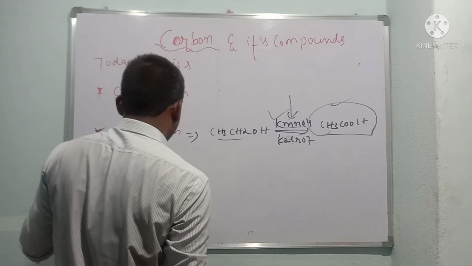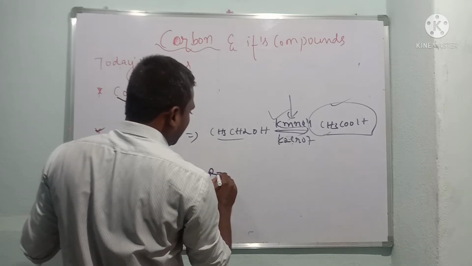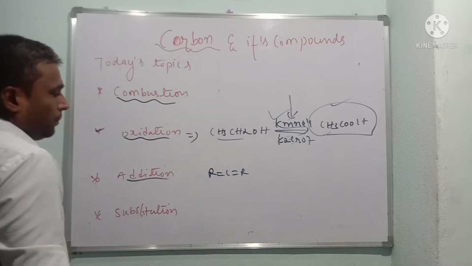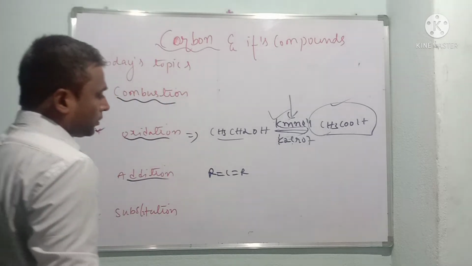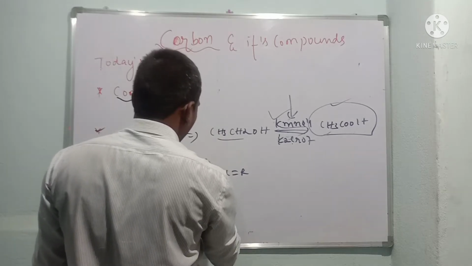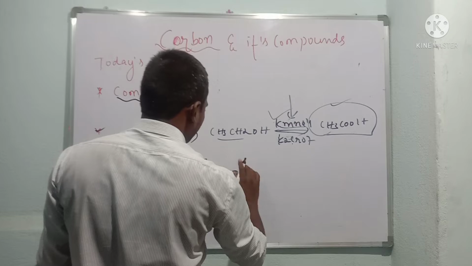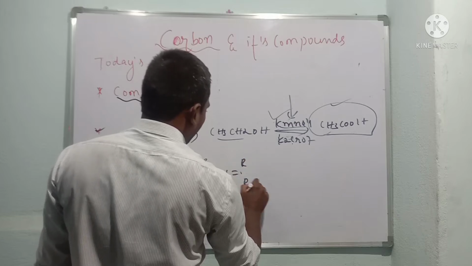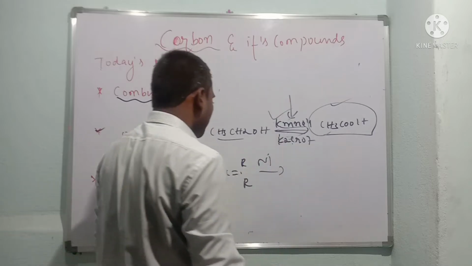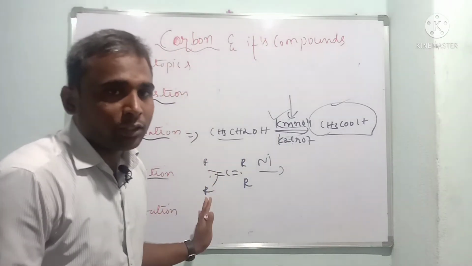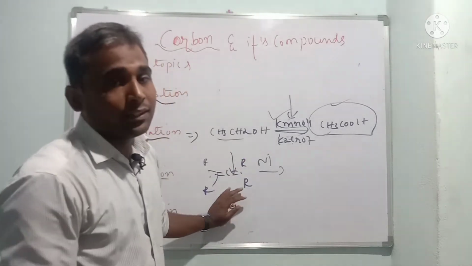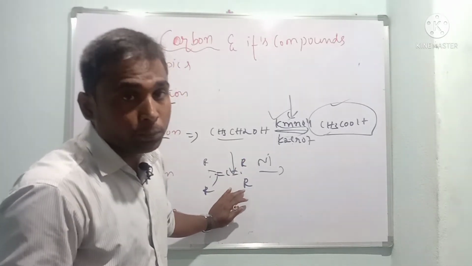We can write the equation as R double bond CR, in the presence of nickel, which goes from unsaturated to saturated, because the double bond indicates the presence of an alkene group.